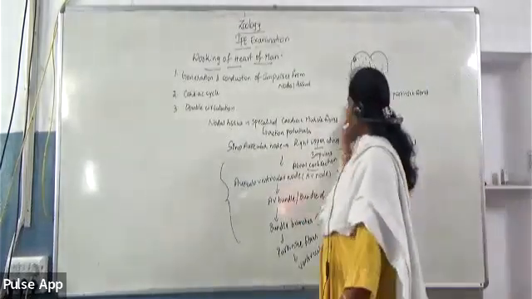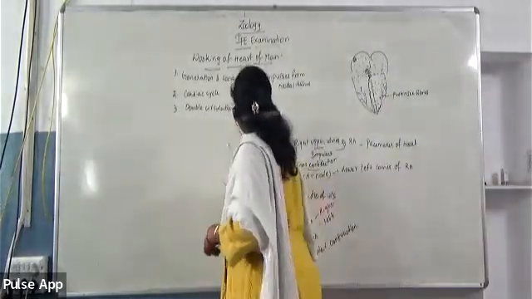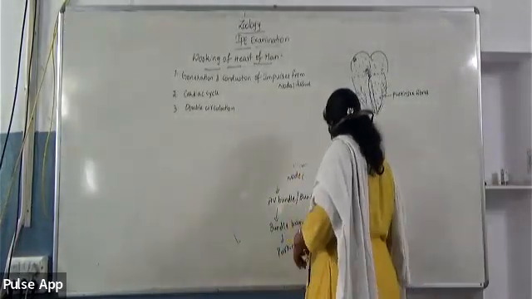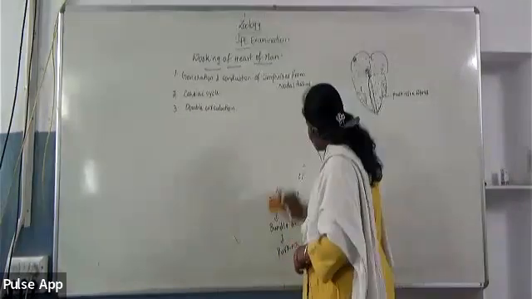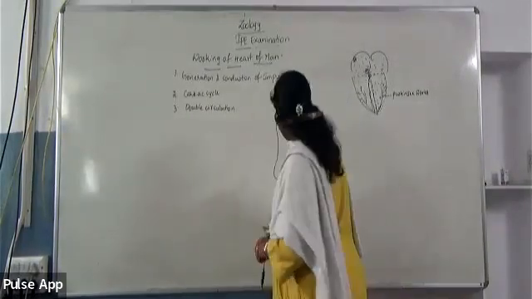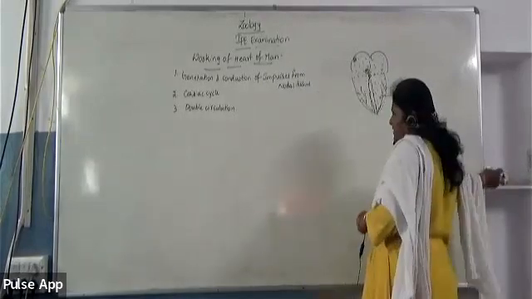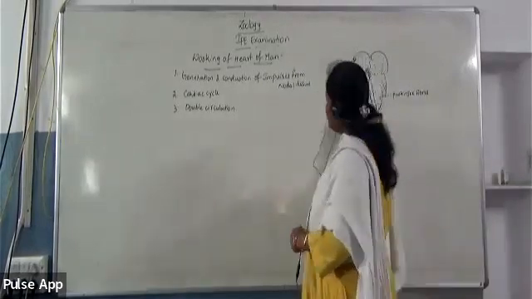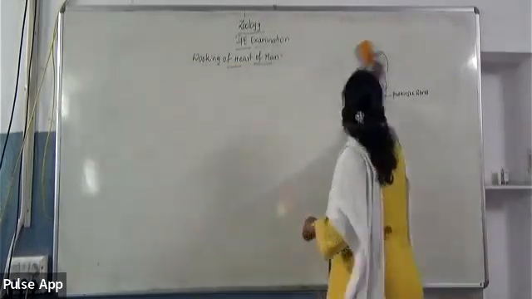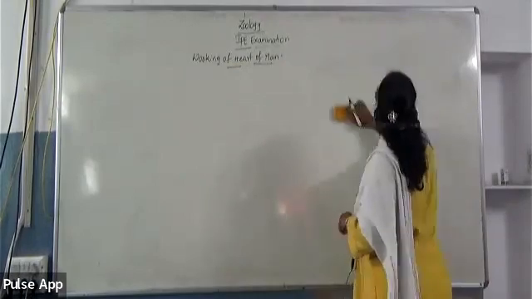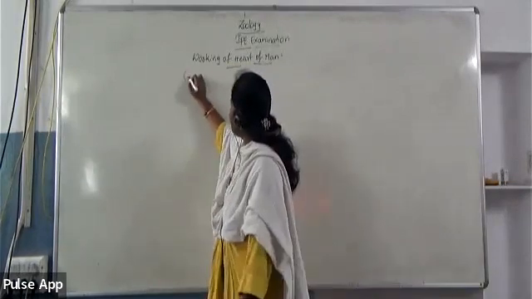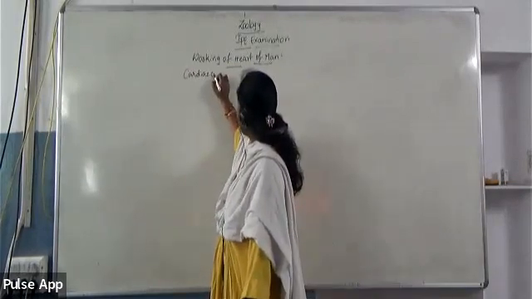As a part of the working of the heart, we should also discuss the cardiac cycle. So what is the cardiac cycle? The cycle of events that takes place in order to complete one heartbeat, or one round of blood circulation, is called the cardiac cycle.